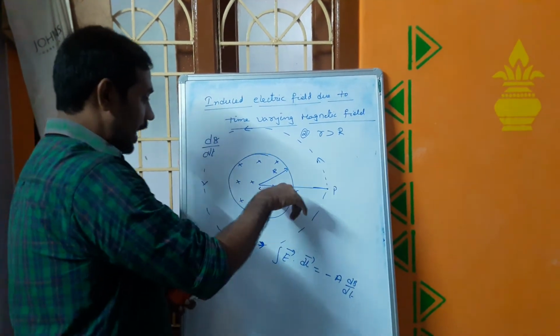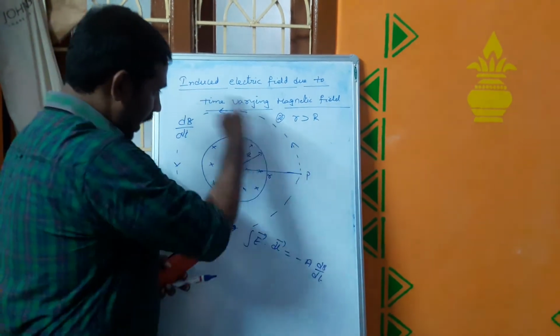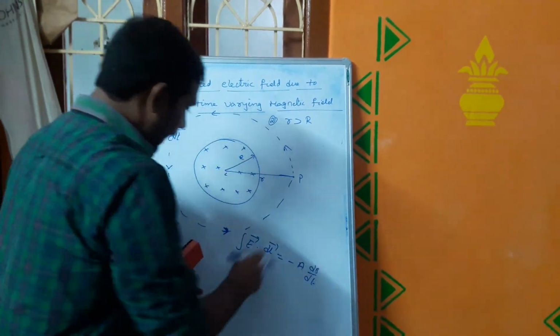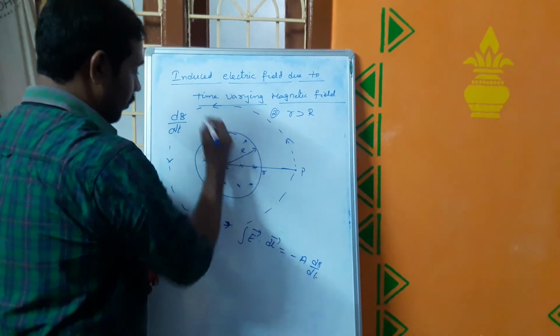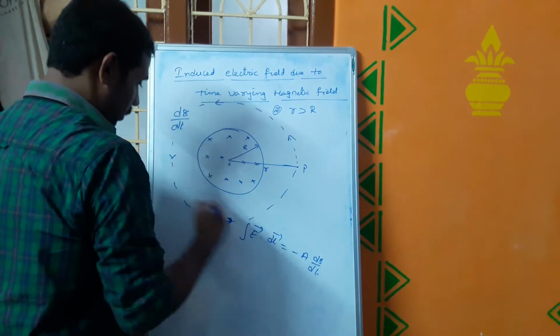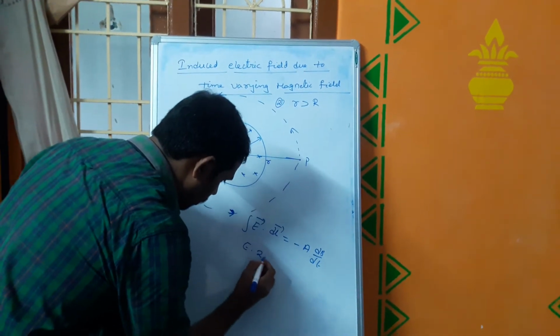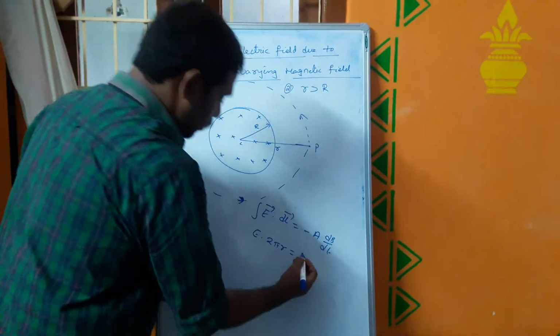What is Lenz's law? The direction of induced EMF is opposite to the cause which produces it. That's why the direction is anti-clockwise here. Again we consider the length of the closed loop formed at the point where we are calculating the electric field intensity. Its length gives E into 2 pi r, which is equal to the area term.